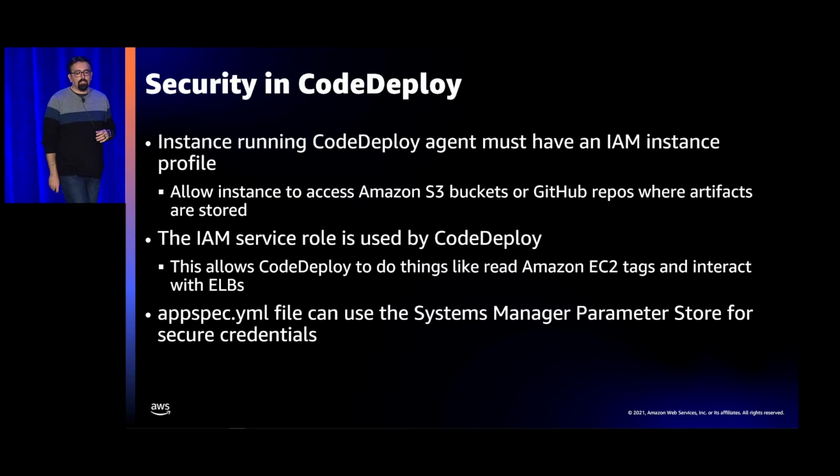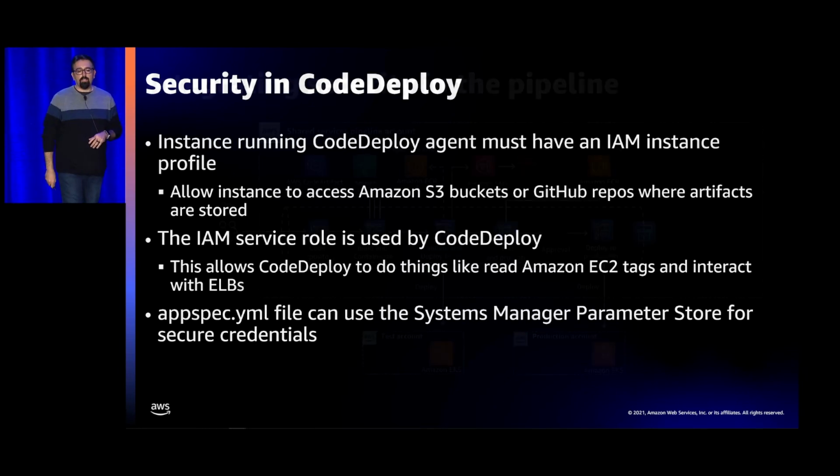And then, yeah, this is just more of the same. So it's just making sure that you're leveraging service roles wherever possible, and that you're leveraging your IAM policies to limit who has access to those. Everything can be defined in your AppSpec YAML, which is included in your code base. And in that AppSpec YAML, if there's something that CodeDeploy needs to have access to, you can specify those secrets in there and reference it to Parameter Store just like everything else. So again, if it needs to log into something to be able to go and actually do the deploy, or something needs to be run or executed as it's deployed, it'll go through and actually leverage that on that account.